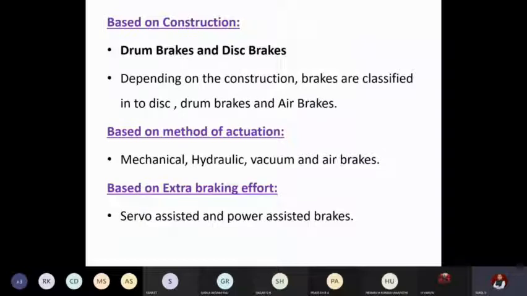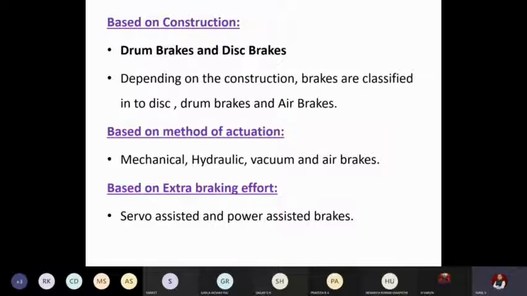In hydraulic, when you press the pedal, the actuation energy is converted to fluid energy. That fluid is pumped and actuates the valves. Pneumatic is operated by compressed air. In a truck, you will see an air tank; in a car, it will not be there, because cars are not pneumatic brake systems. So based on the method of actuation, they are predominantly classified as mechanical, hydraulic, and air brakes.